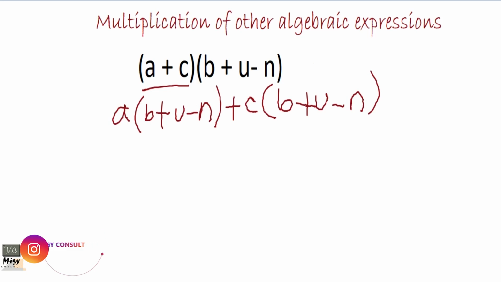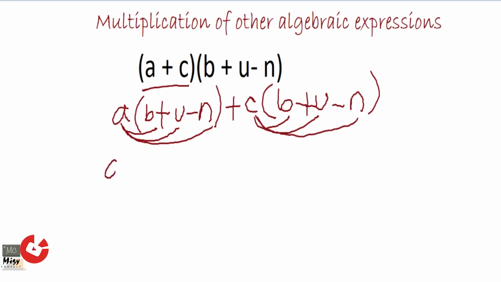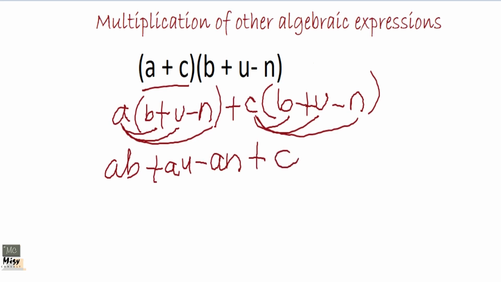Then you now start expanding. A times this, a times that, a times that, c times this, c times that, c times that. Okay, so it is ab plus au minus an. Okay, because there's a negative here, plus cb plus cu minus cn. Okay, as simple as that. Look through if there are like terms, do your additions and subtractions, and leave the terms that could not do anything to themselves. So that is it for the second part.